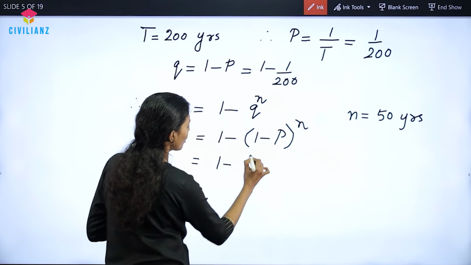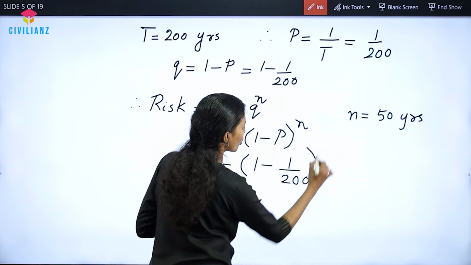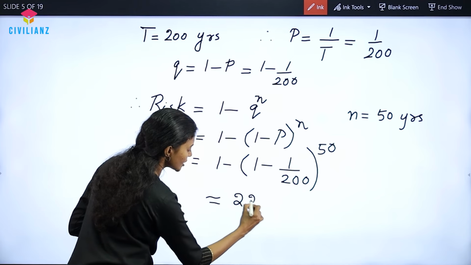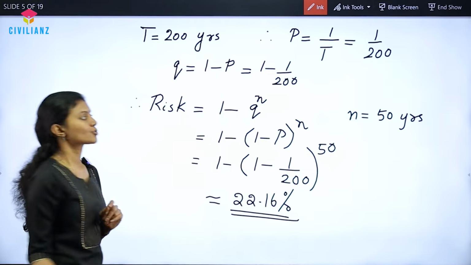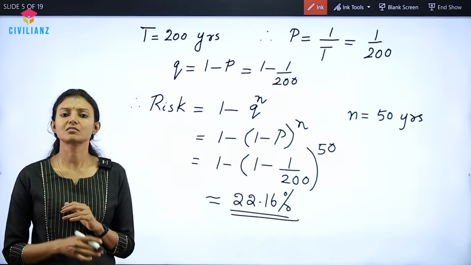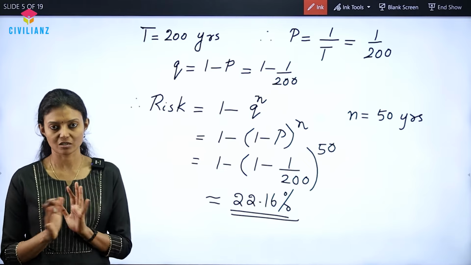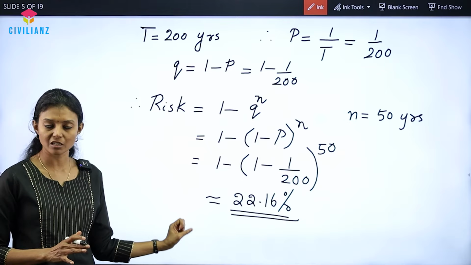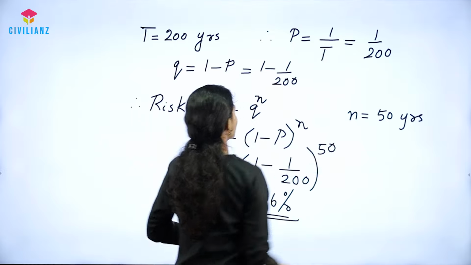Substituting 1 minus 1 by 200 the whole raised to 50, we get approximately 22.16 percentage. So this would be the answer, and this is a numerical answer type question. So 22.16 or 22.17 percentage, that would be the answer. We are asked to write in percentage, rounded off to the nearest integer. Moving on to question number 2.